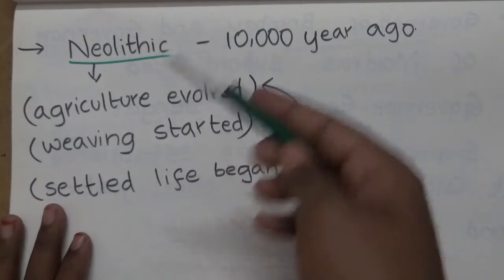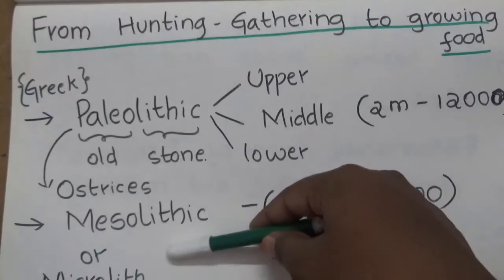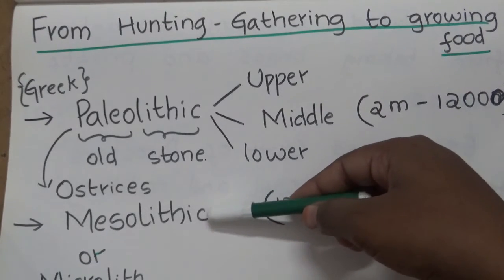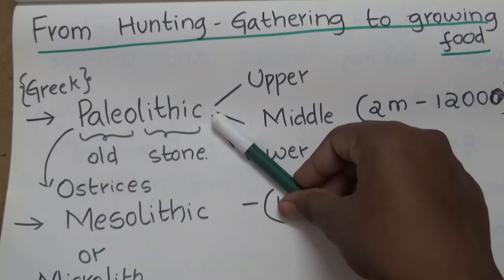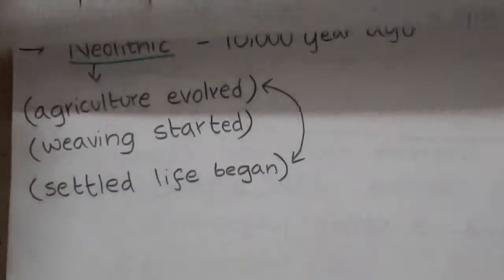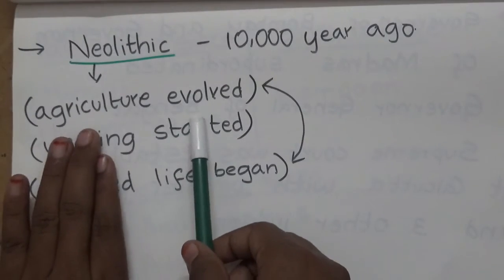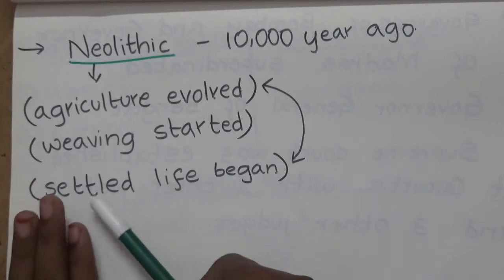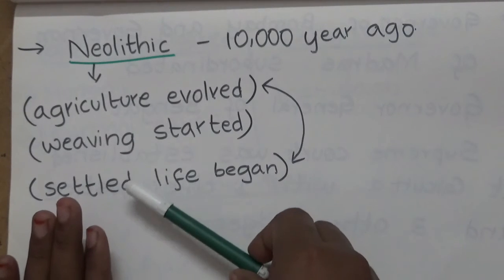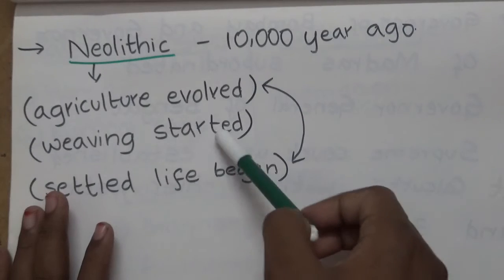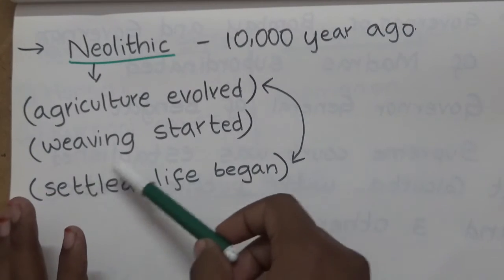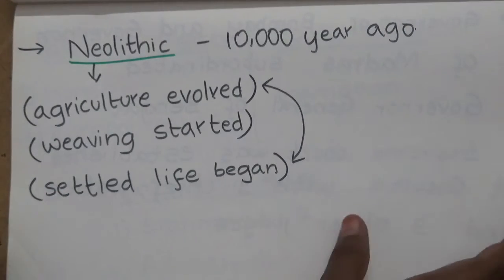Before that, in the Paleolithic and Mesolithic periods, humans used to be nomadic. They used to go from one place to another in search of food. So as they got food in only one place, they started a settled life, and they started to wear clothes. So weaving also started, maybe from cotton or maybe from other items.